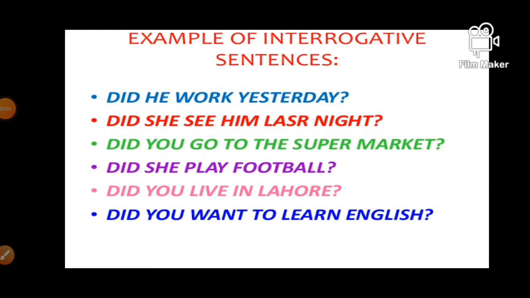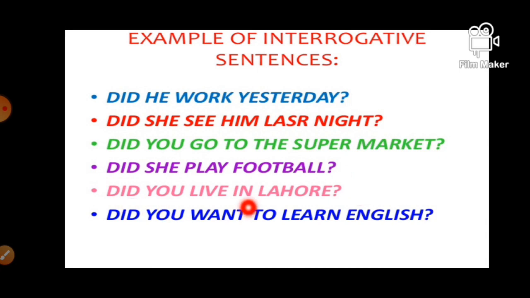Guys, you should have the structure in your mind: did plus subject plus verb V1 plus object. Number 1: Did he work yesterday? Did plus subject, the subject is he here, V1 work, yesterday, the signal word, and question mark. Did she see him last night? Did you go to the supermarket? Did she play football? Did you live in Lahore? Did you want to learn English?